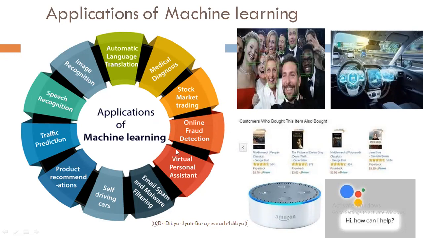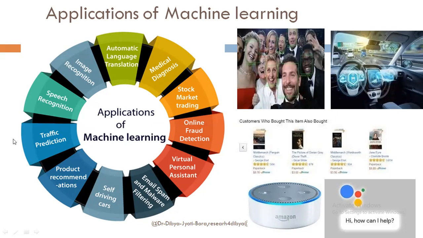Similarly, online fraud detection, virtual personal assistant, like you can see here Amazon, then email spam and malware filtering, self-driving cars, Tesla, where self-driving cars mean driverless cars are there, and that is possible because of what? Machine learning. Machine learning means image recognition and then object detection. So that is a part of computer vision also, which is a subset of artificial intelligence. Then traffic prediction, speech recognition.